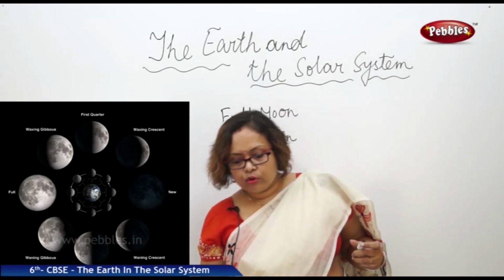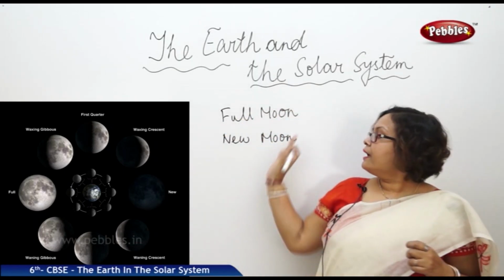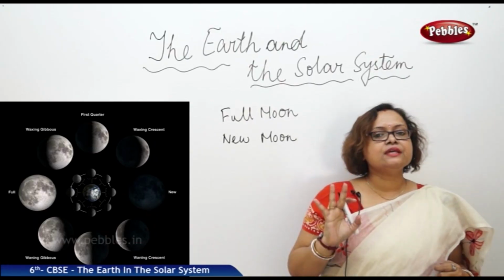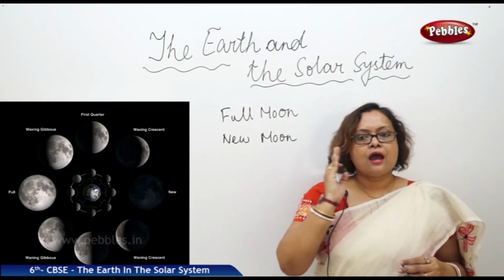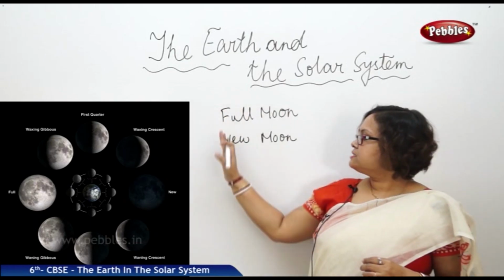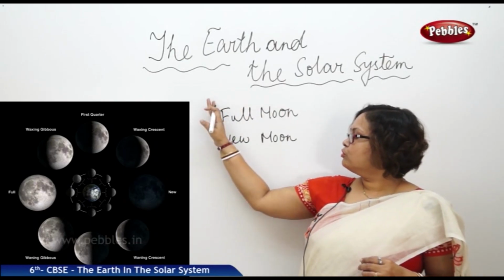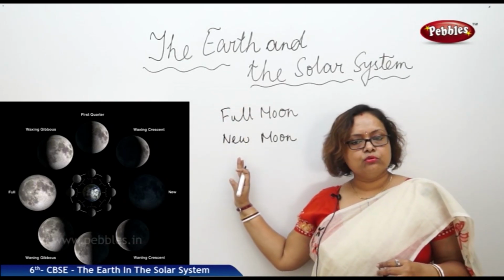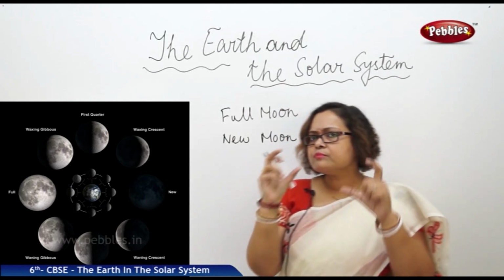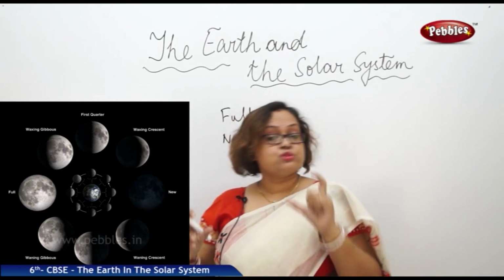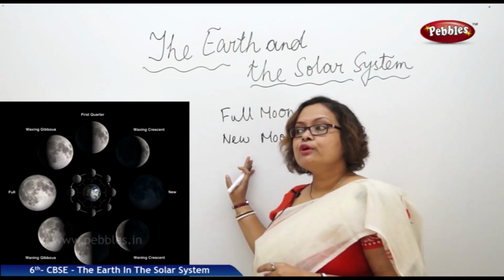Now this new moon and full moon, they have a time span of 15 days. It is fixed. 15 days after the full moon, we can see the new moon. Now the terms we used here, we use stars, we use the word moon.